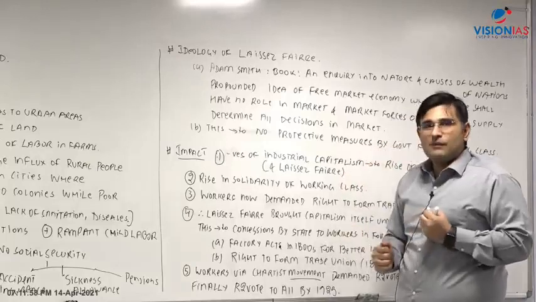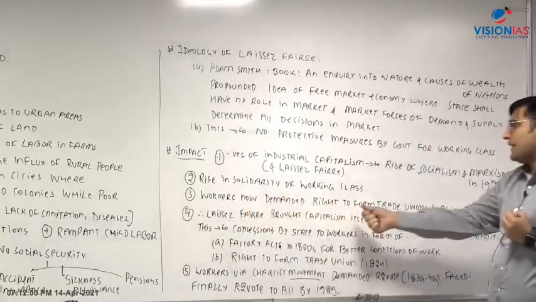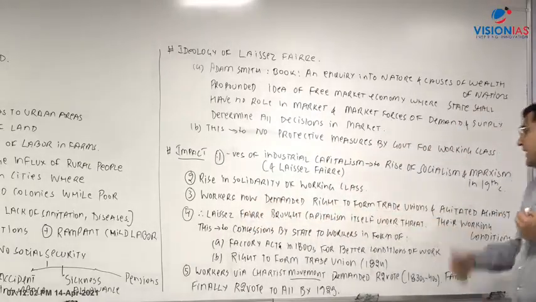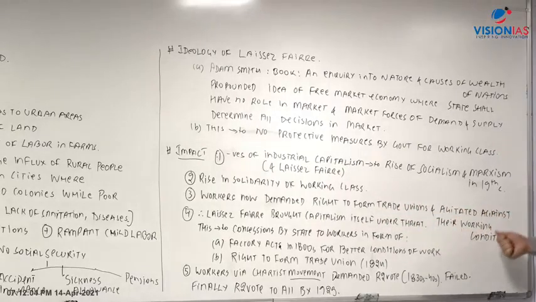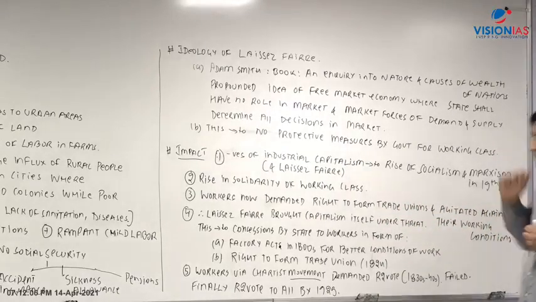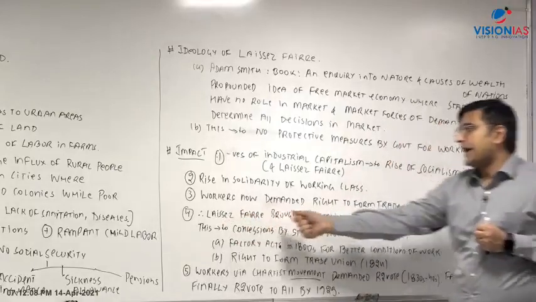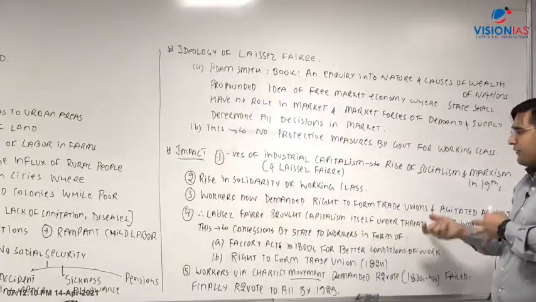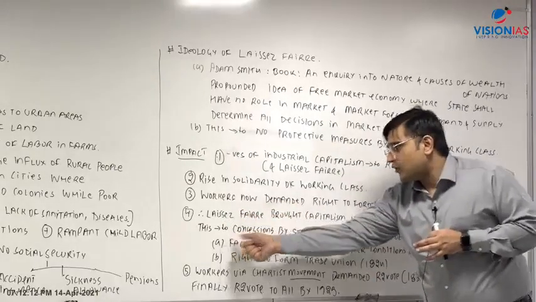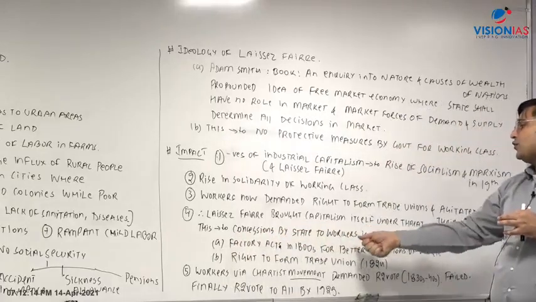And now they start demanding their rights. So workers now demanded the right to form trade unions. They also agitated against their poor working conditions, right? Therefore, what is the result? Laissez-faire brought capitalism itself under threat. This led to concessions by the state to workers and farmers.